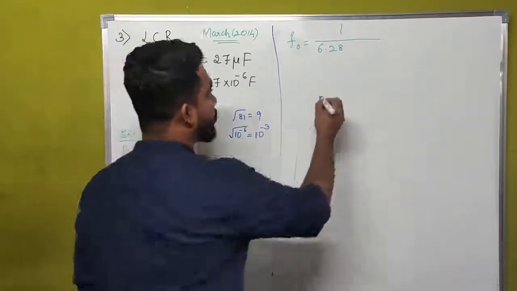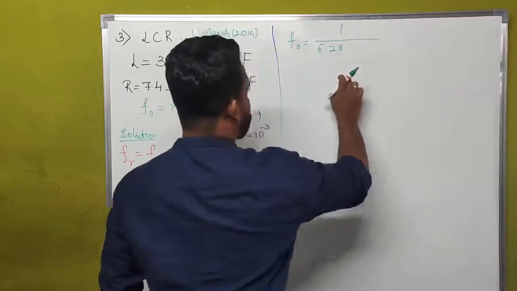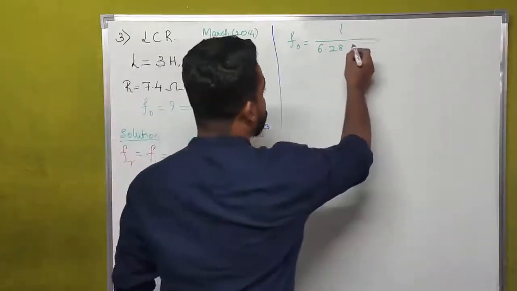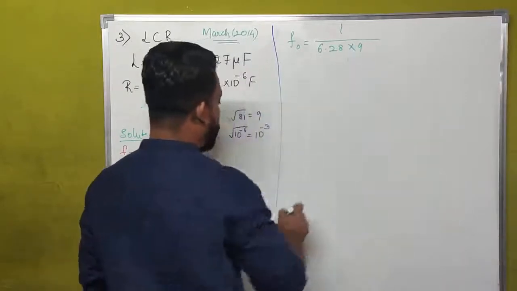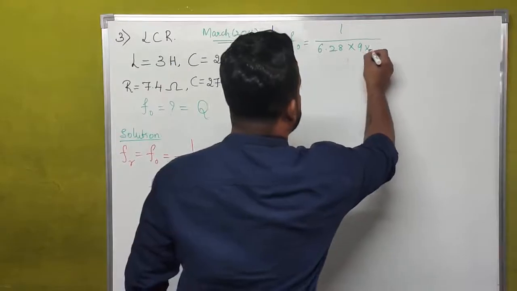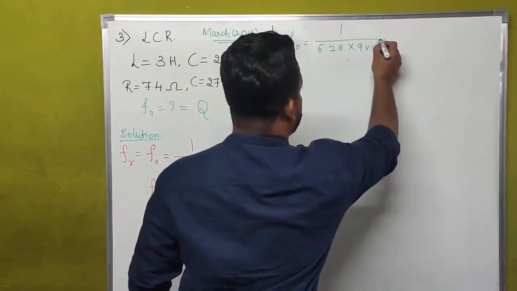That's why 2 into 3.14 has become 6.28 into the square root of 81 is equal to 9, and the square root of 10 to the power of minus 6 is equal to 10 to the power of minus 3. That is 9 into 10 to the power of minus 3.